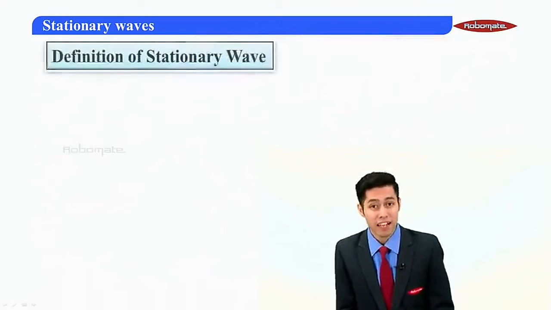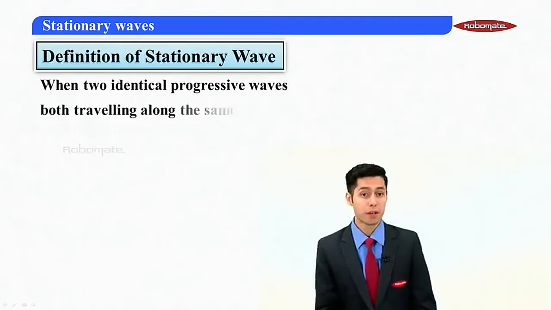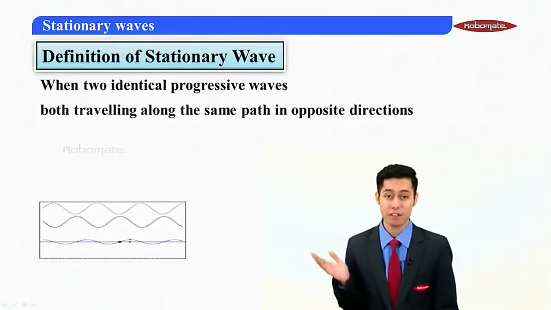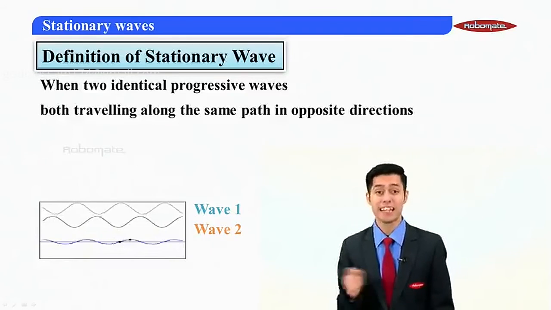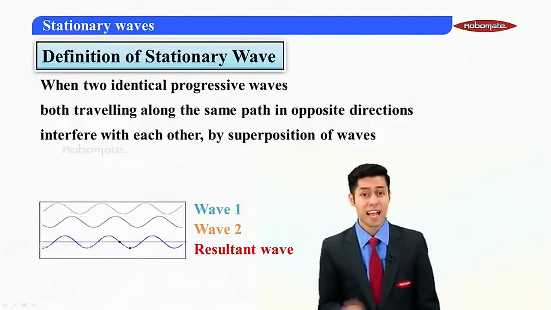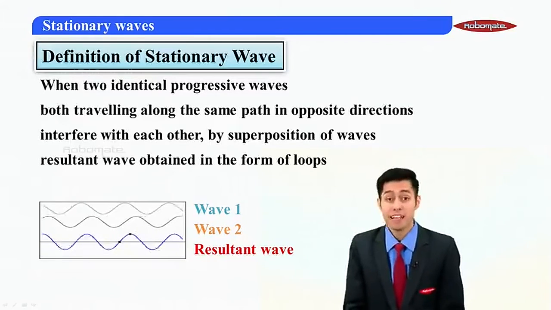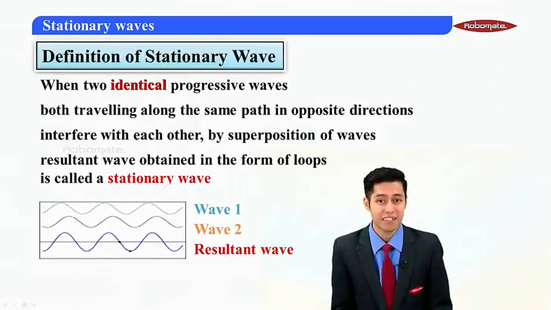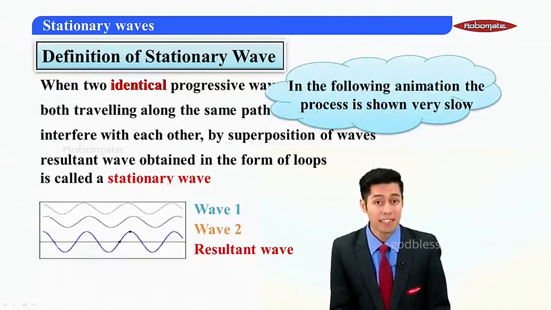So students, let us define a stationary wave. A stationary wave is defined as when two identical progressive waves are both traveling along the same path but in opposite directions. As you can see in the animation, there is wave 1 traveling in one direction, wave 2 in the other direction, and we have the resultant wave. They interfere with each other, and by the principle of superposition of waves, the resultant wave obtained is in the form of loops, and this wave is called the stationary wave. Students, here we need to remember that the two waves are identical and they are opposite in direction.